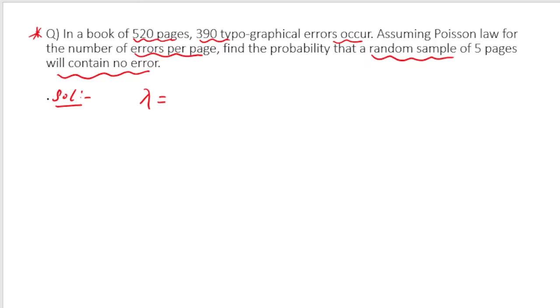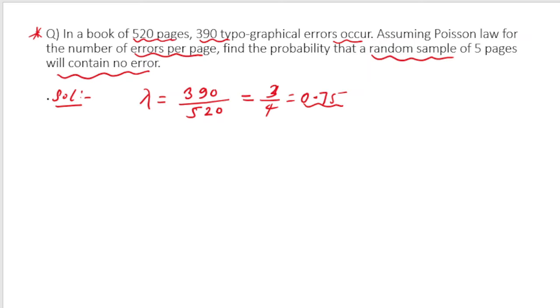There are a total of 520 pages, and in total there are 390 typographical errors. So on average on a single page we can expect 390 by 520, that is 3 by 4, which is equal to 0.75 errors per page, right? On average. I hope you are getting it. I am highlighting this: on average.